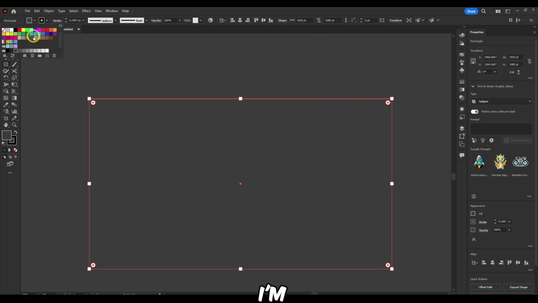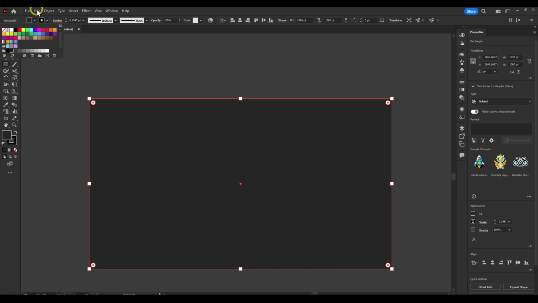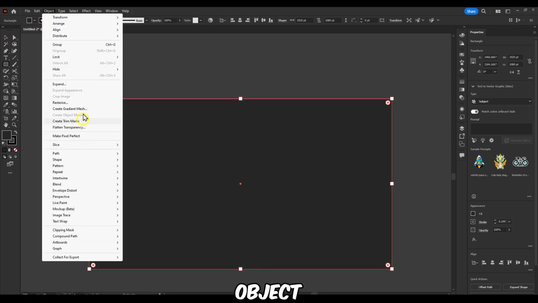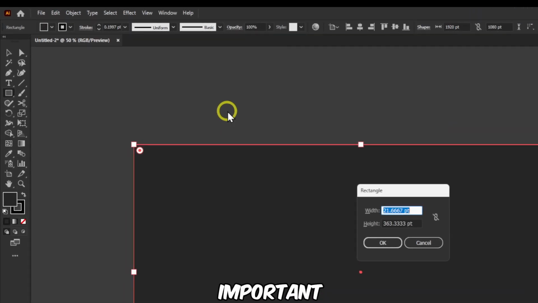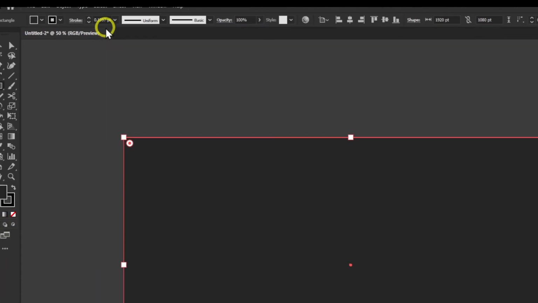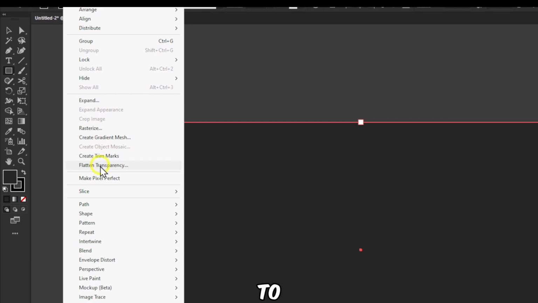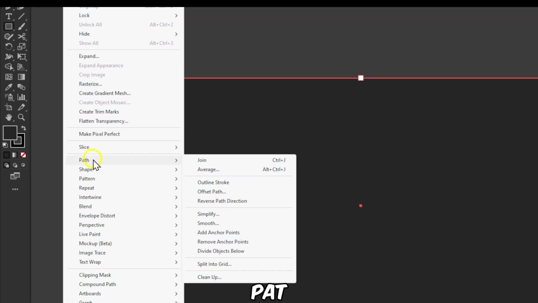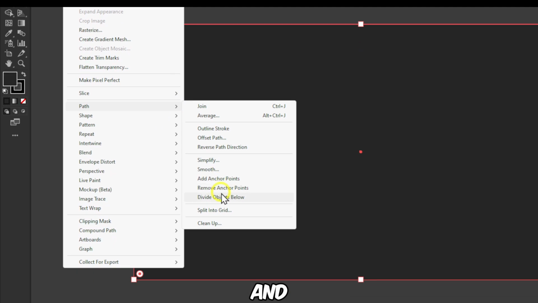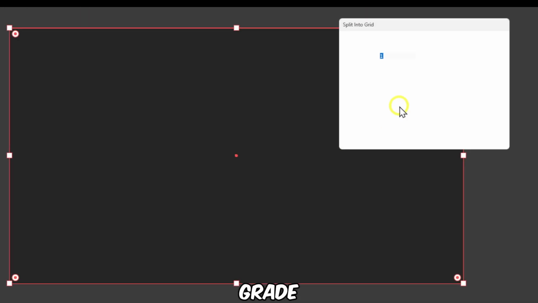Now I'm also going to change the color. Go to Object, and now here is very important. Let's go to Object, Path, and Split into Grid.